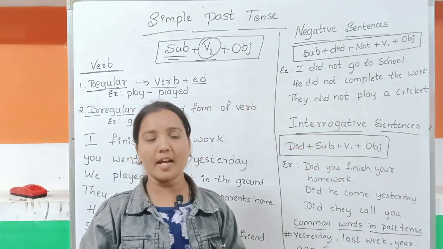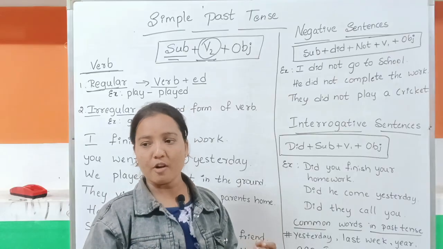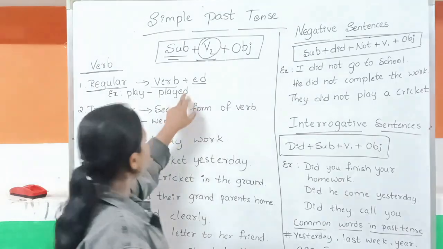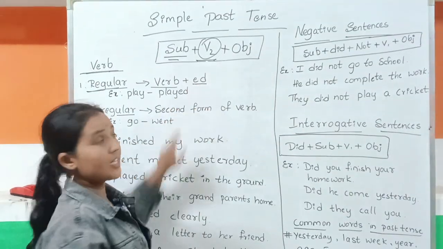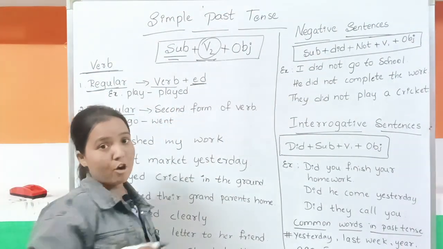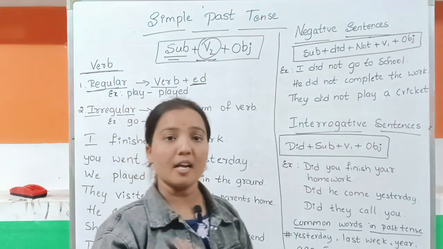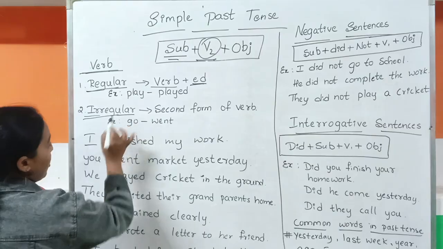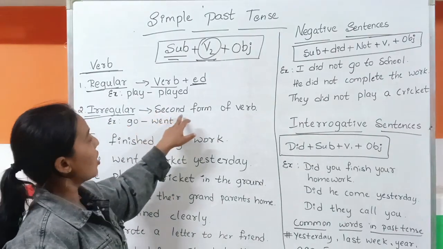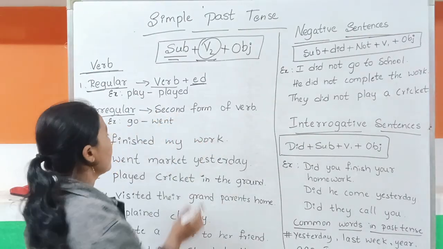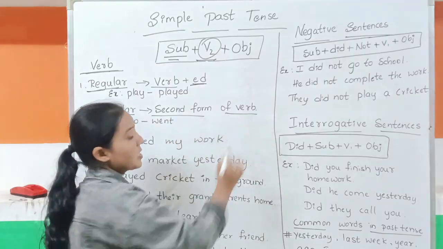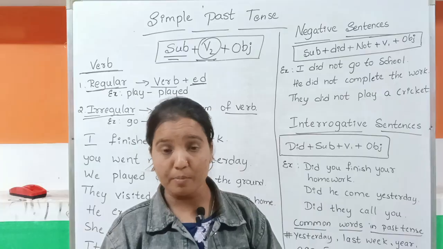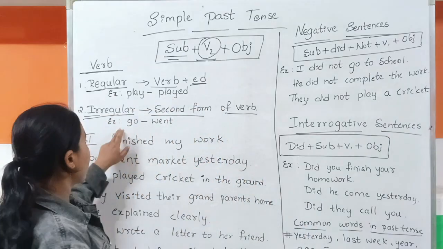So like that we can take a lot of verbs, which we can find in a textbook and around us. We only focus on where there is an ed form, that is considered a regular verb. That much you have to understand. Next, the irregular verb. There is a rule. The second form of verb, whether regular or irregular. What is an irregular verb? First we are going to know.